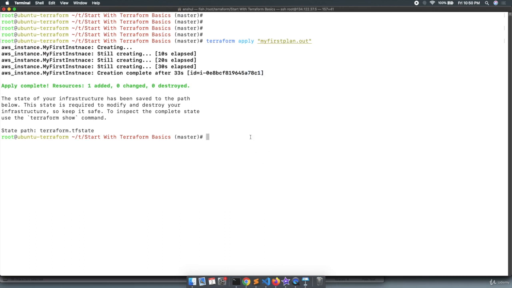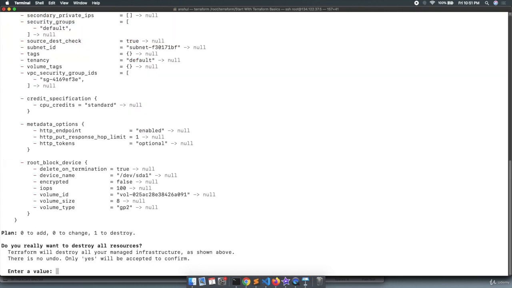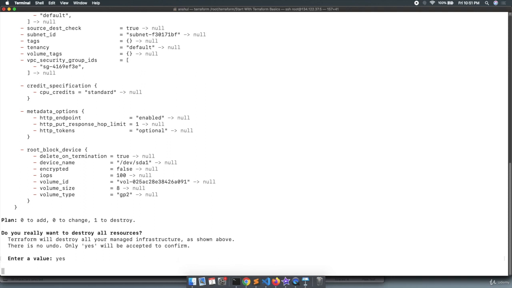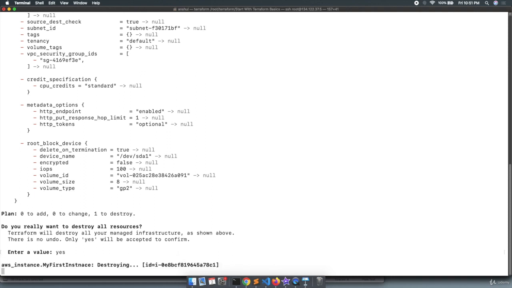So this is the way we can see the plan which Terraform is going to execute, how we can apply the plan directly, and how we can apply the plan with the help of the file as well. Let's execute terraform destroy to destroy the resources which we just created. It is important to destroy the resources once you complete the lab, because we are using a free account that has some limitations, right? We need to consume the resources within the defined limit from AWS. So thank you team. See you in the next lecture.